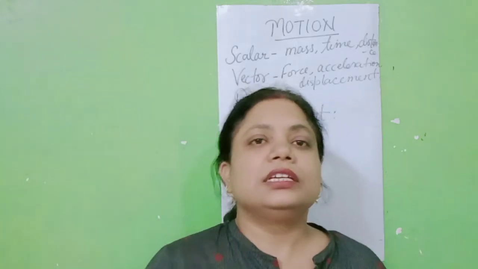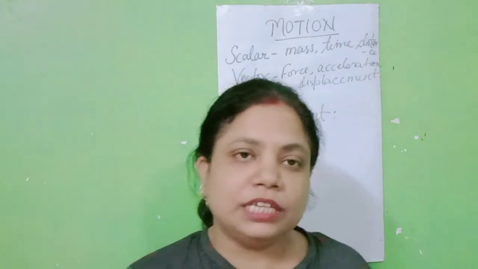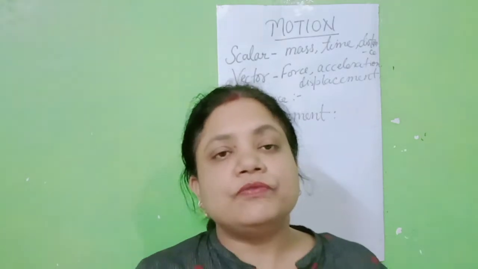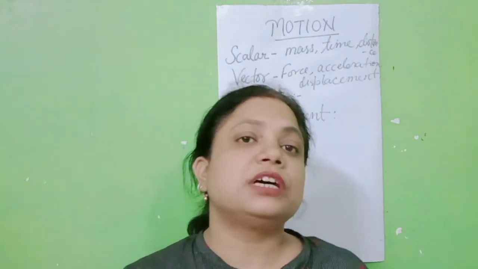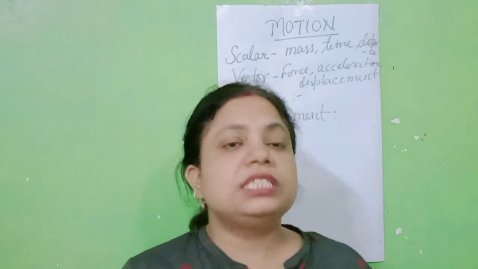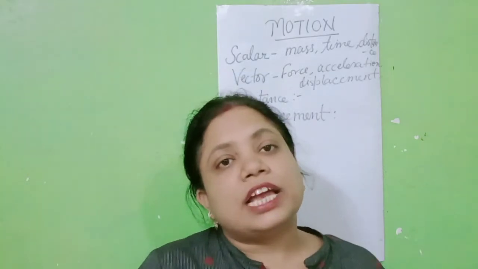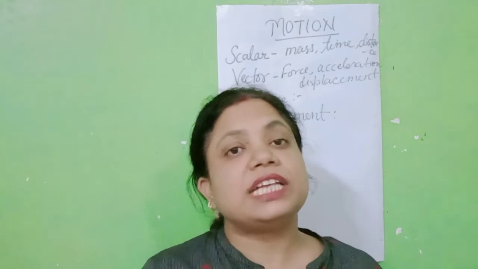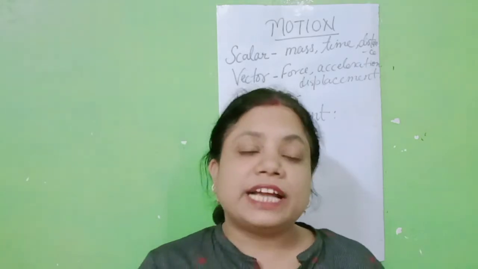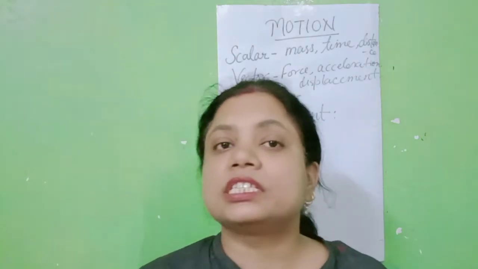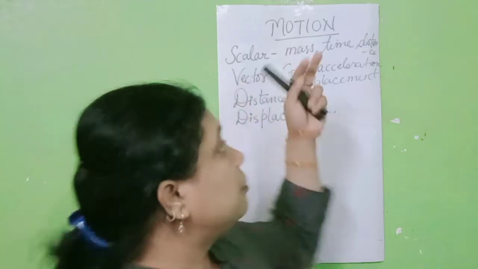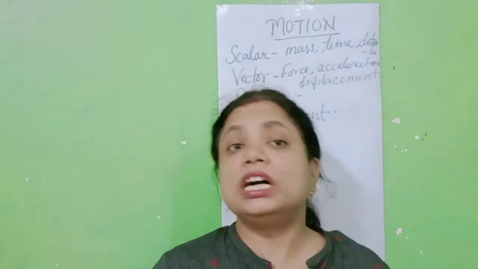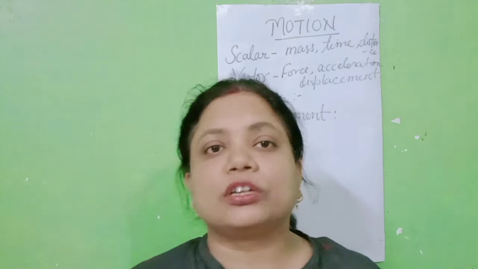So let's start with the term scalar quantity. Students, a scalar quantity is the physical quantity which completely describes the magnitude only, not other things, only the magnitude, that is, numbers. That physical quantity is known as a scalar quantity. For example, mass, time, distance, where we need only the number, only the magnitude. So this is a scalar quantity.